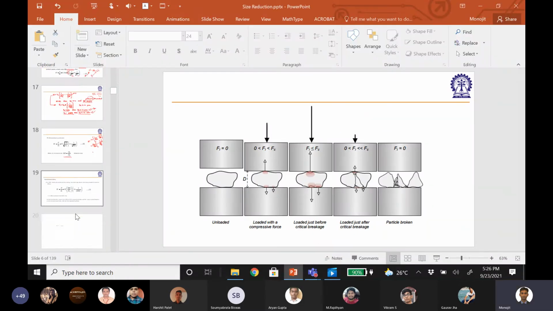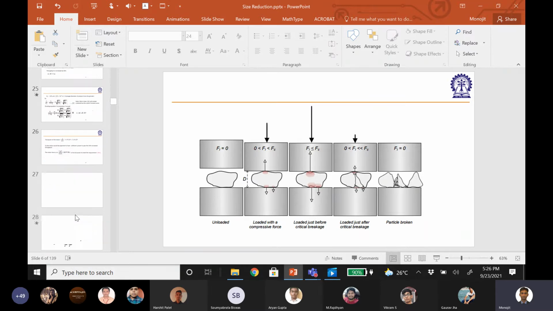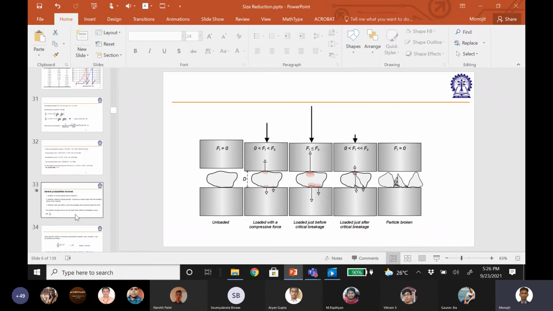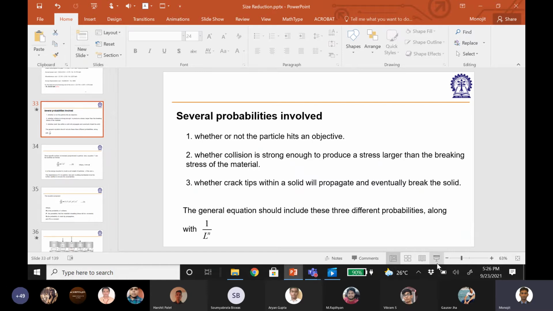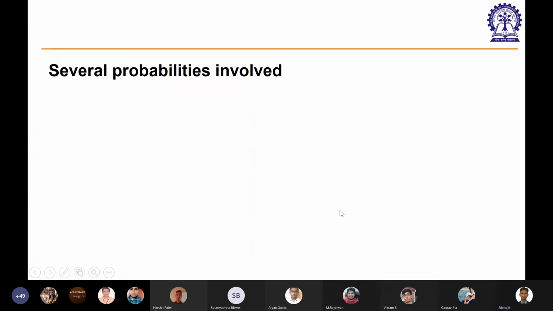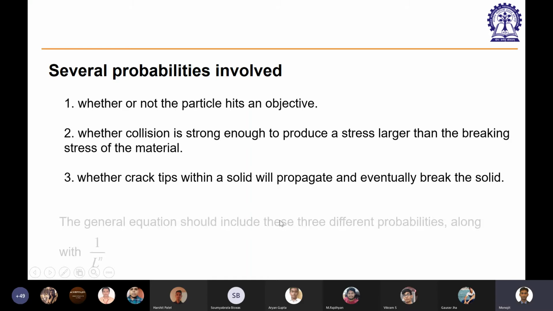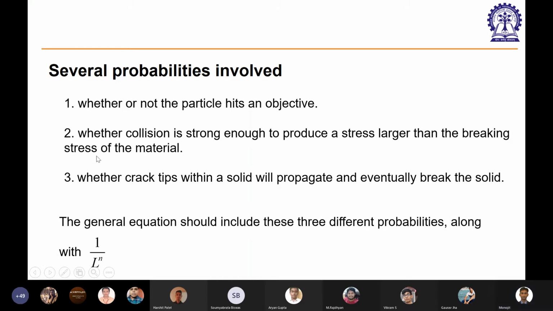It is not very intuitive, but if you think very carefully, you can understand that what we are discussing makes some sense. What you are saying is that the energy required to generate a crack inside the particle may be high enough compared to the additional force required to propagate it.